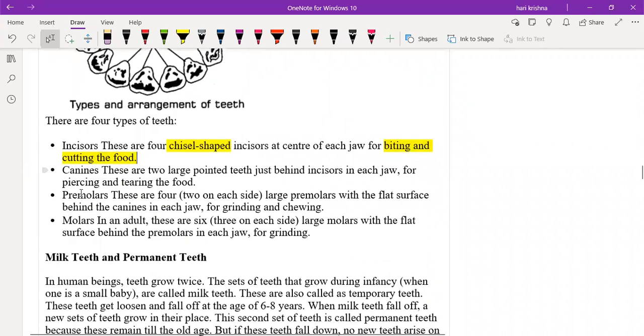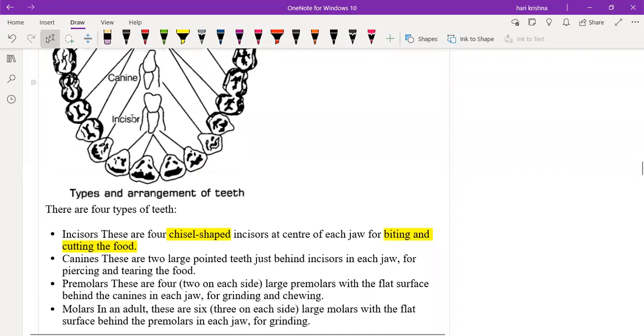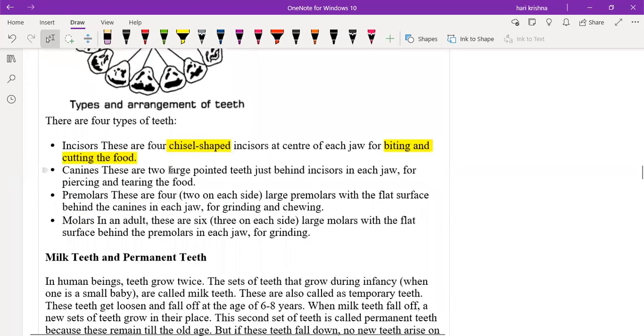The next one is the canines. You can see here, two canines will be there along the sides of the incisors. These are two large pointed teeth. What is the main purpose of the canines? They are used to tear the food and for piercing the food. Generally, canines are used for piercing as well as tearing the food.